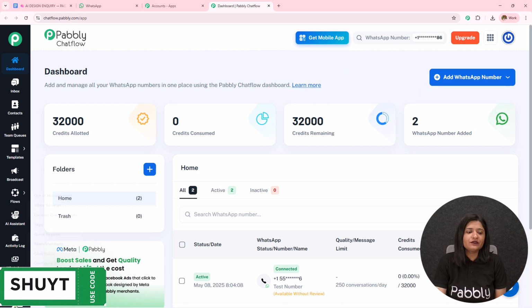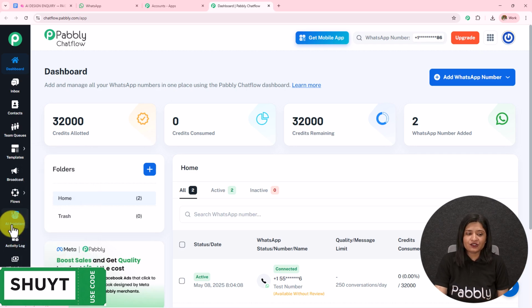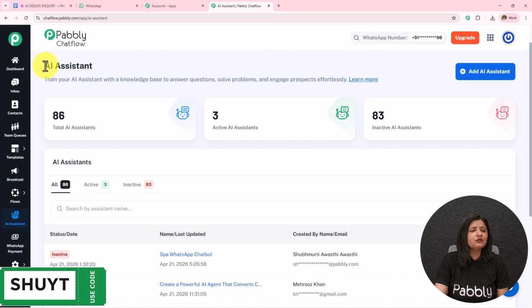Also, on the left-hand side, we have the most important features of Pabbly Chatflow. The detailed video is given in the description. You can check that out. We have to create an AI agent. On the left-hand side, you can see this AI assistant. So let's open this. Here we have landed on this AI assistant page.